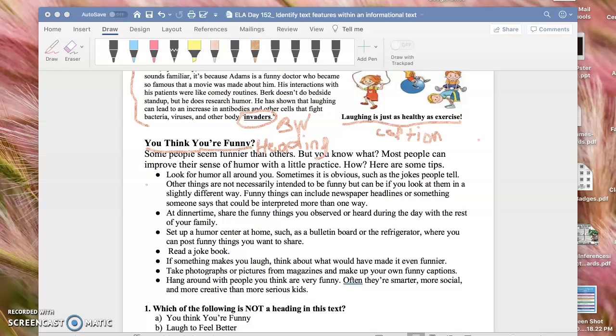Hey guys, once again, I always get caught up in teaching. I forget when the video cuts off. So I'm not sure where I left off, but these are the text features that we highlighted.